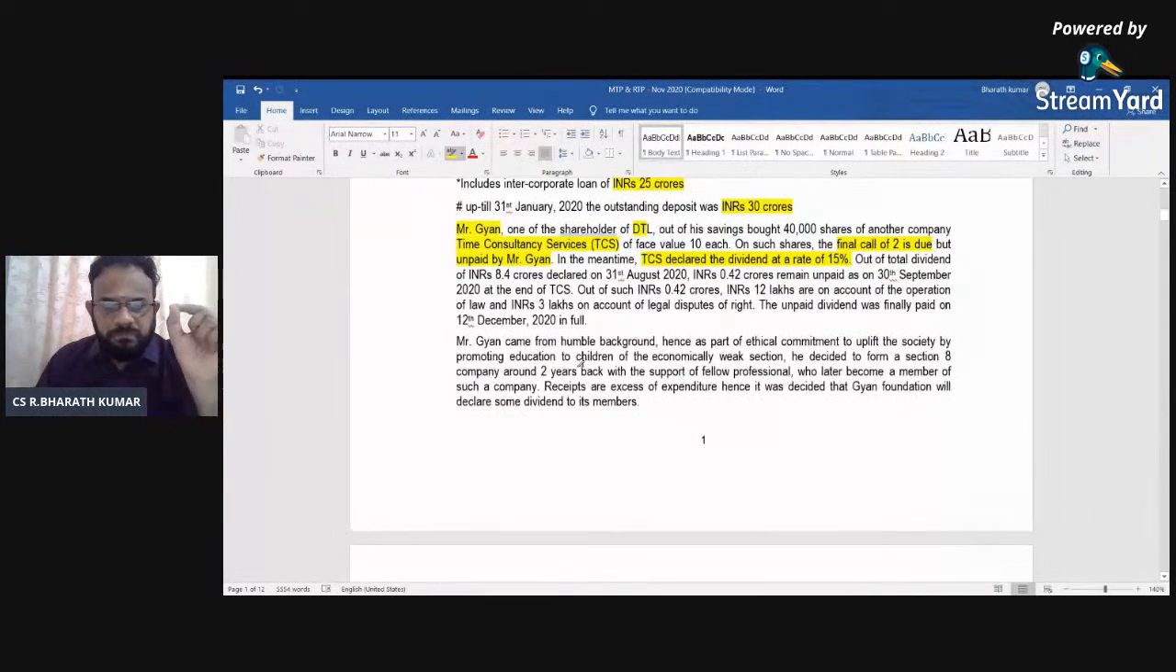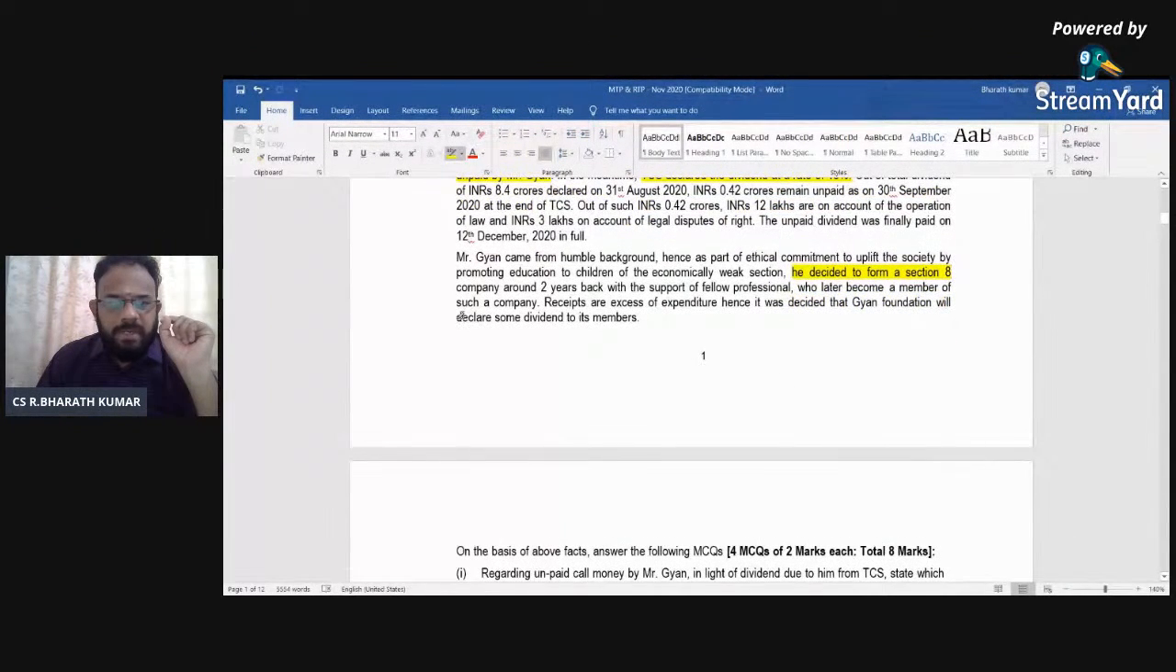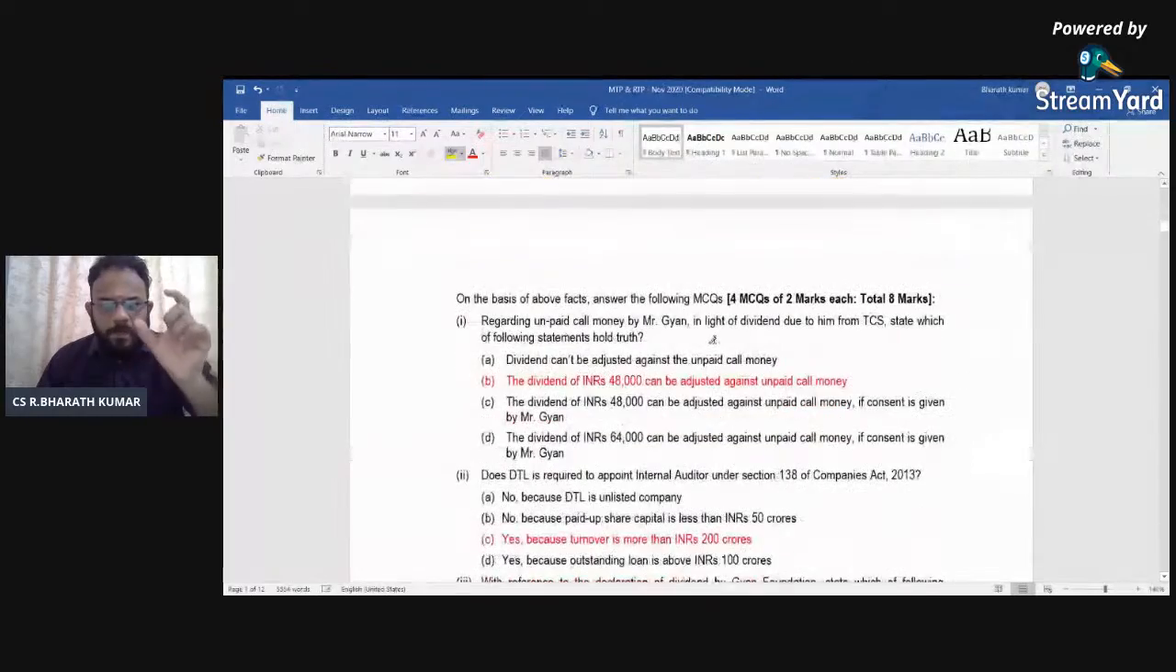See the next one. Mr. Gyan wants to form part of his ethical commitment and decided to form a Section 8 company. Now where are we going? We are going to incorporation of the company. Section 8 company, around 2 years back, who later became a member of the company. Receipts or excess of expenditure, it was decided that Gyan Foundation will declare some dividend to members. This is one part of it.